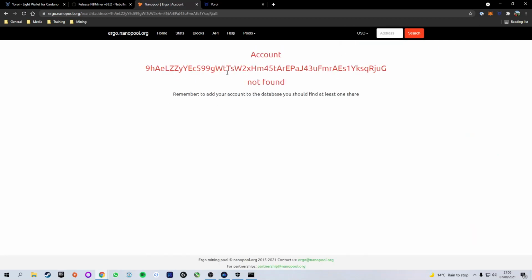Now, as you can see at the moment, my account has not been found, and the reason for that is because it takes about 15 to 30 minutes for the pool to refresh with your mining coin. But don't worry, give it some time and your coin will show up as mining, and then you can go ahead and get a payout and select all the settings.